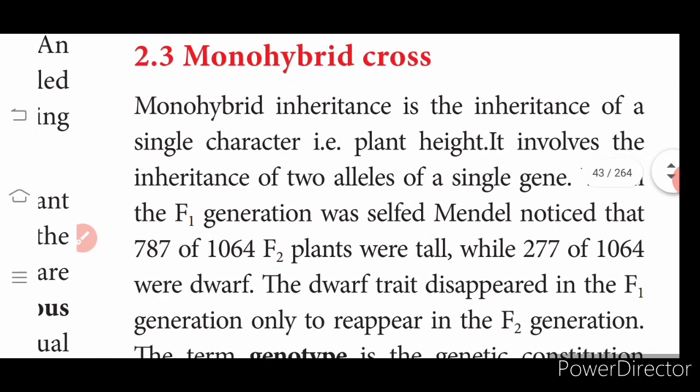Okay, so far we have learned about the Mendelian characters, why Mendel chose the pea plant, how he did the experiment, what steps he took, and the law of segregation, the law of purity of gametes. Then we have learned a few important terms to understand genetics.